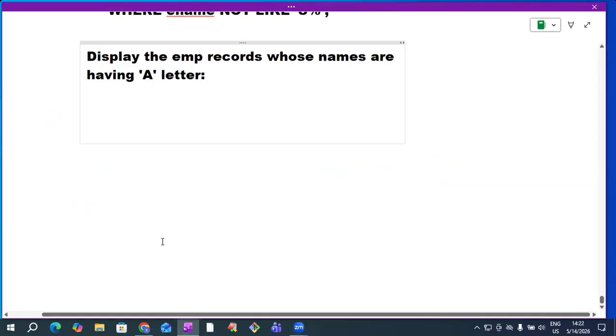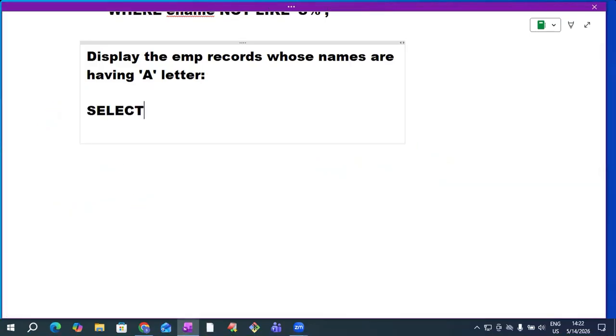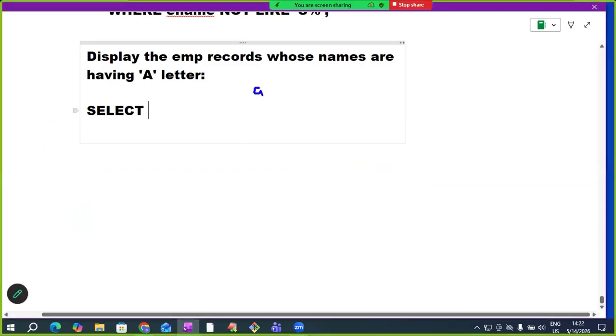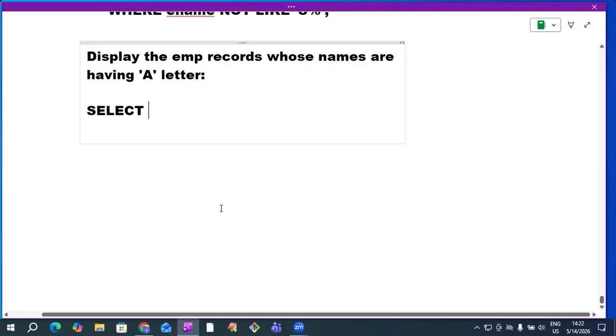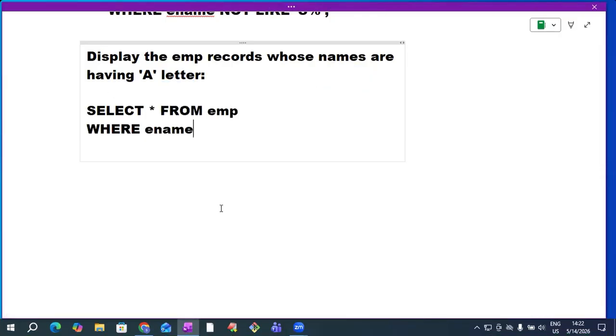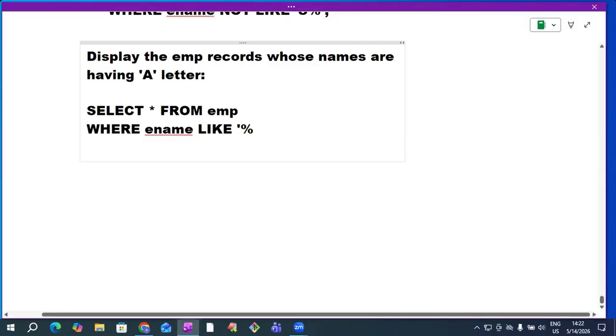Tell me, sir, I want to get all employees whose names have the letter A. What do we need to write? In ename like percentage A percentage. That's it. Okay, let us test if it is working.